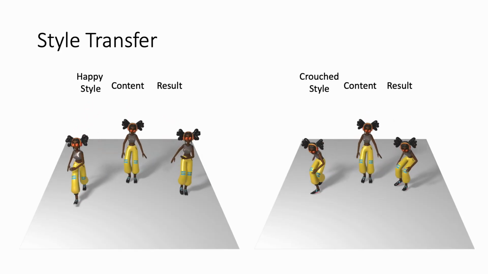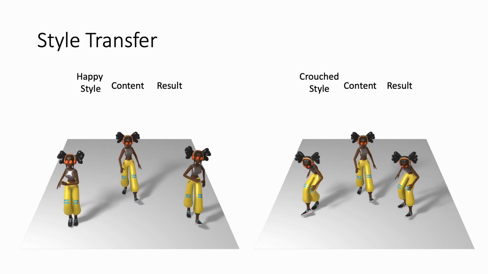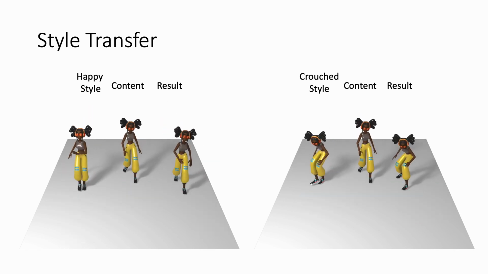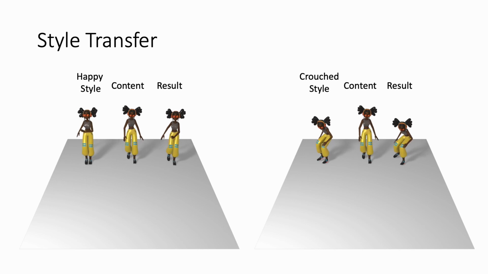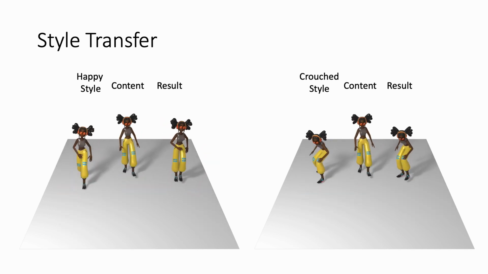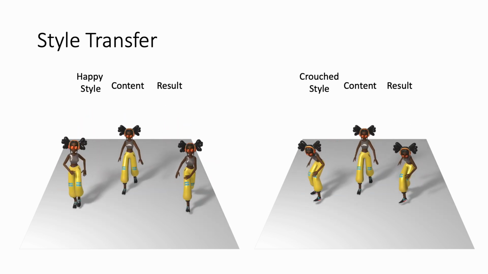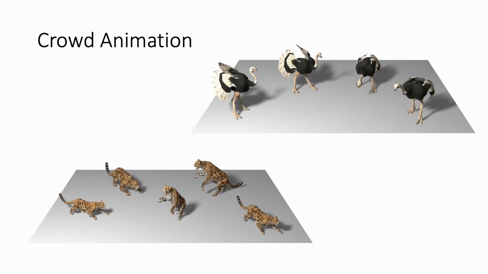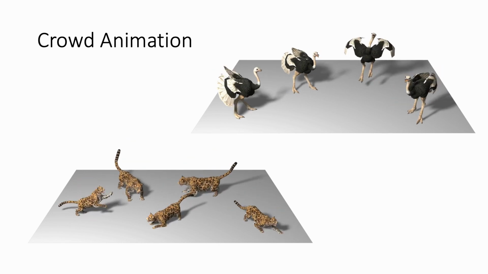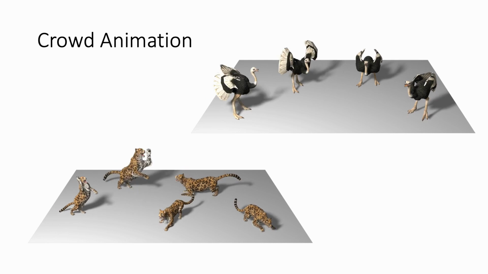In the demonstrated style transfer setting, the style of one motion is learned and applied to the content of another. Note how the feet are synced between the content and resulting sequences. Although trained on a single sequence, during inference, SinMDM can generate a crowd performing a variety of similar motions.